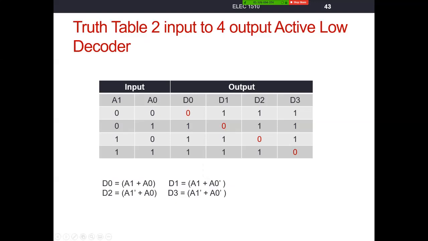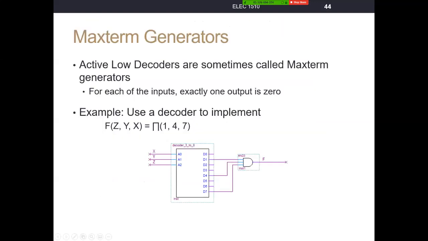We could write Verilog for this. We haven't done that in this case. We did all of that for the active high. What we want to do is, knowing that an active low decoder uniquely generates 0s and is a maxterm generator, use these decoders to implement circuits.